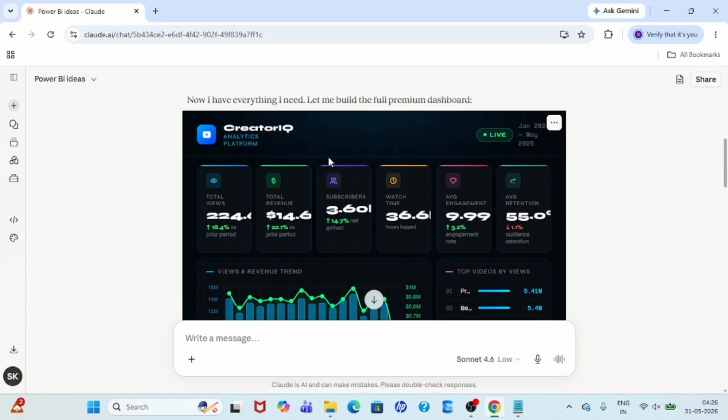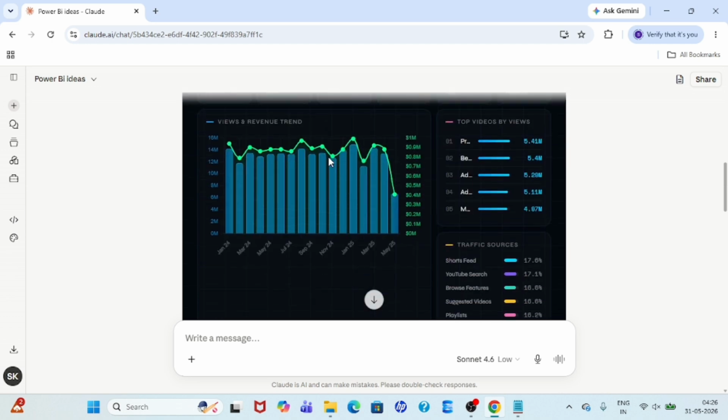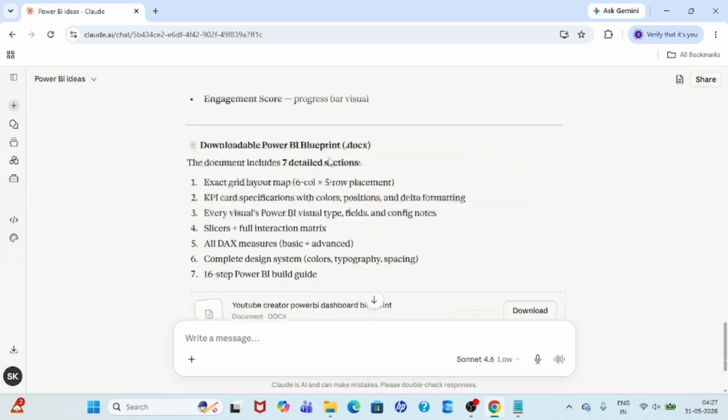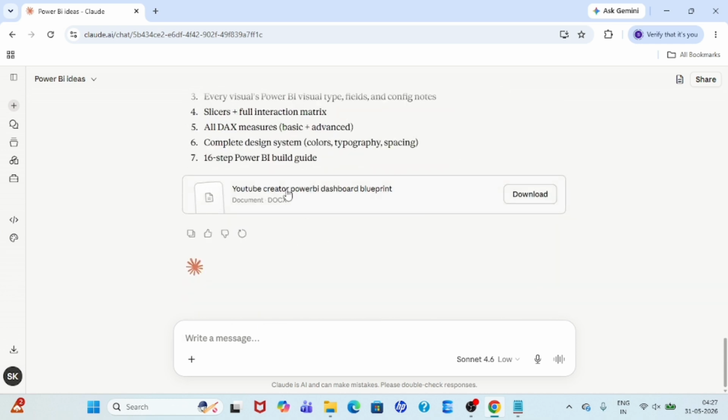Hi everyone. Last time we had the dataset and we uploaded it to Claude AI, then we put in a prompt, and based on the prompt, AI did the analysis and this dashboard was created, neat and clean. We also got the description file that we can read, understand, and present to someone else.